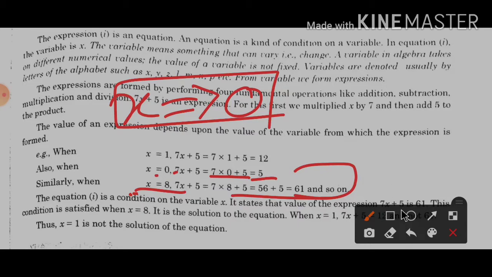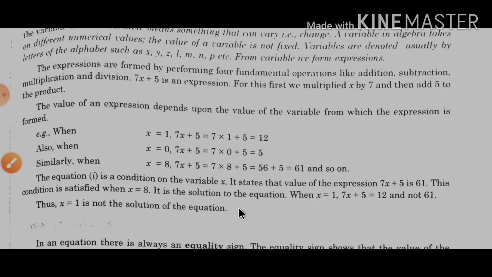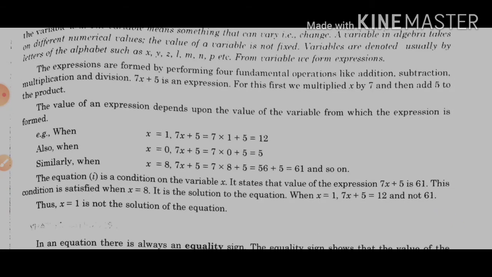So the equation is a condition on the variable x. It states that the value of the expression 7x plus 5 is 61, and the equation is satisfied when x is equal to 8. If the value thought by Ankush was 8, then only he got the answer as 61 here. We can say that the value which satisfies the given equation is the solution to the equation.